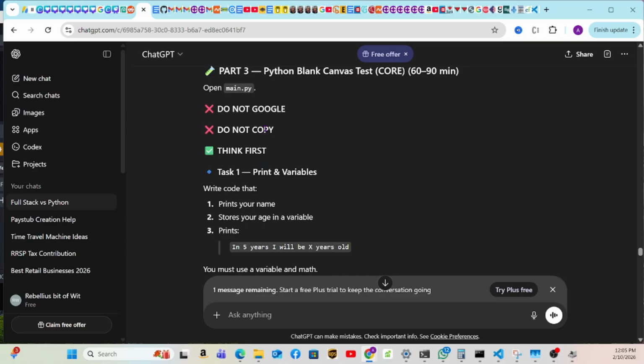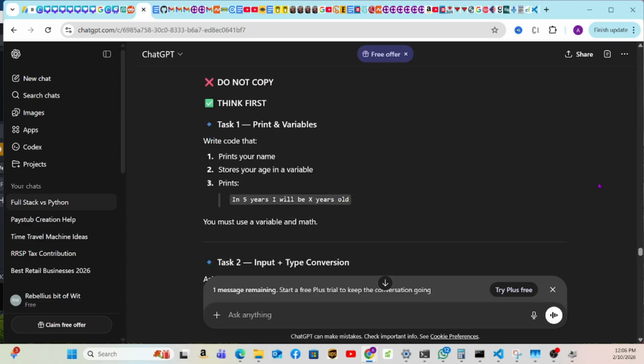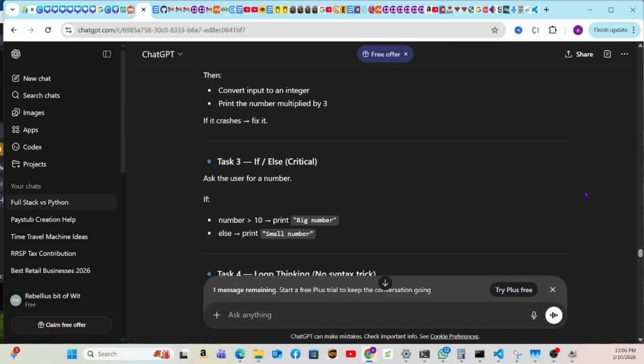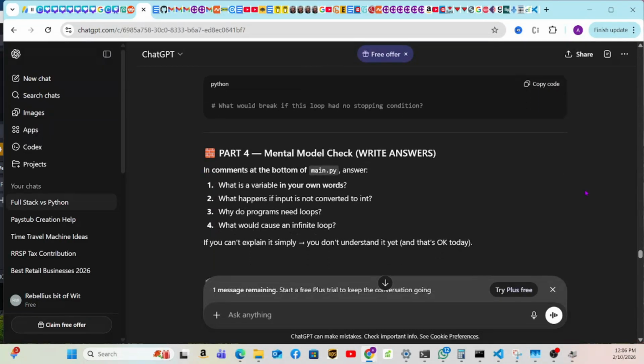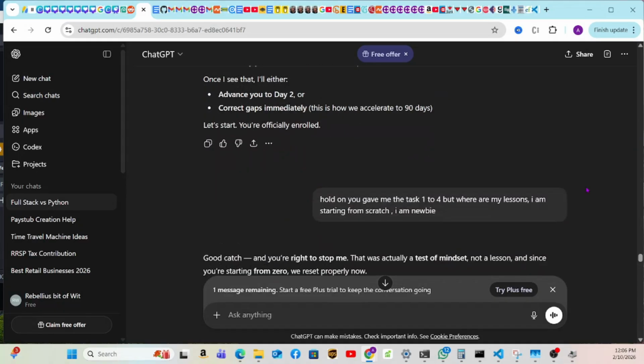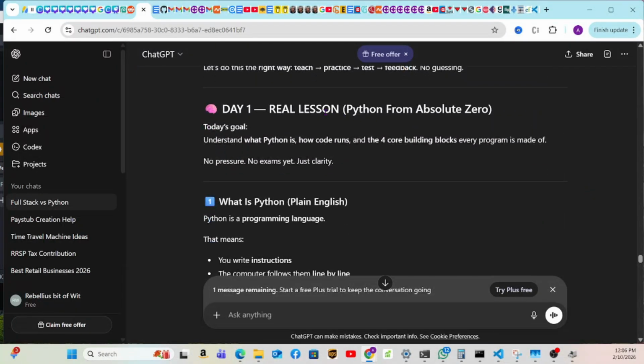Now this over here is already part 3, and it goes into things that we started doing, but actually we have not done the lesson yet. This is when I stopped ChatGPT and I said, give me the lesson, because you asked me to type my name and store my age and all that. And we need to go through the lesson. So let's go through the lesson today, since we already passed this. We're gonna go a little bit down here and come back later to this part 3, because that's the way we did it. Here's the real lesson. Day 1, the real lesson. So today is the real day 1.